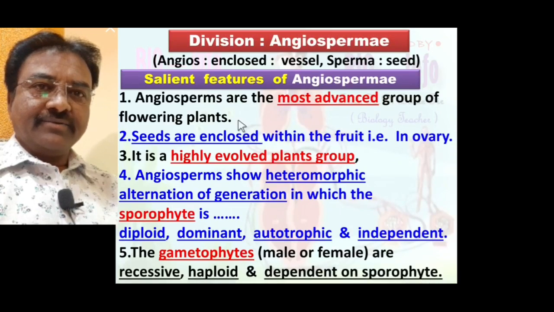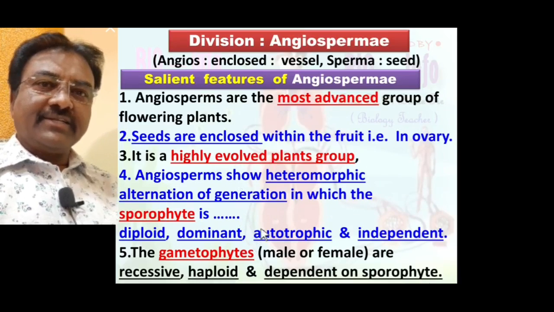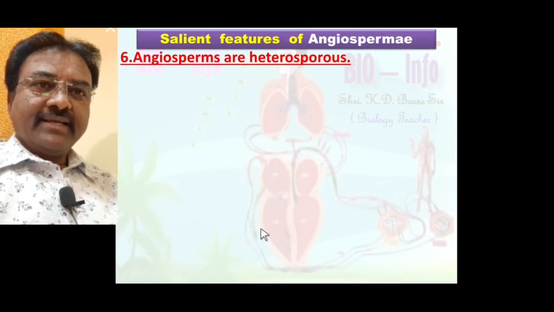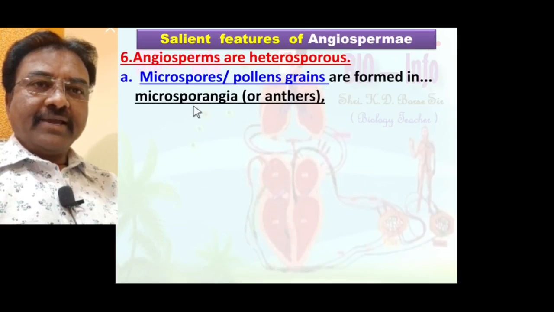Hope that you understood everything. Up to this we discussed in detail five different salient features of angiosperm. Number 6. Angiosperms are heterosporous because they produce two types of spores. Microspores, also called pollen grains, are formed in microsporangia or anther, which develop in the stamen.